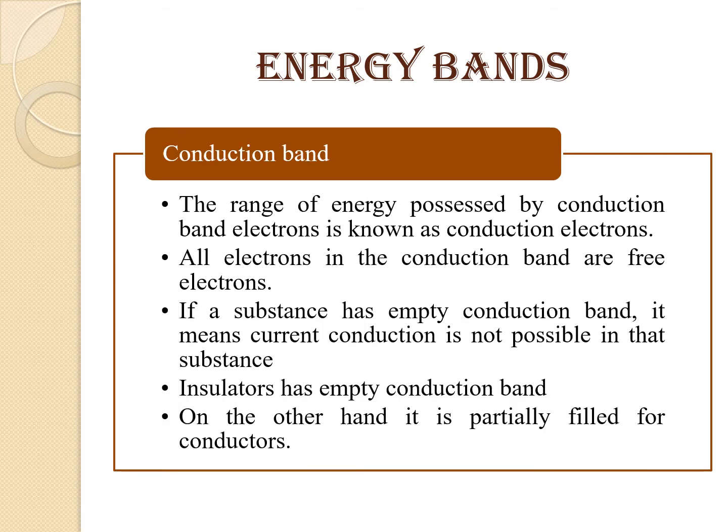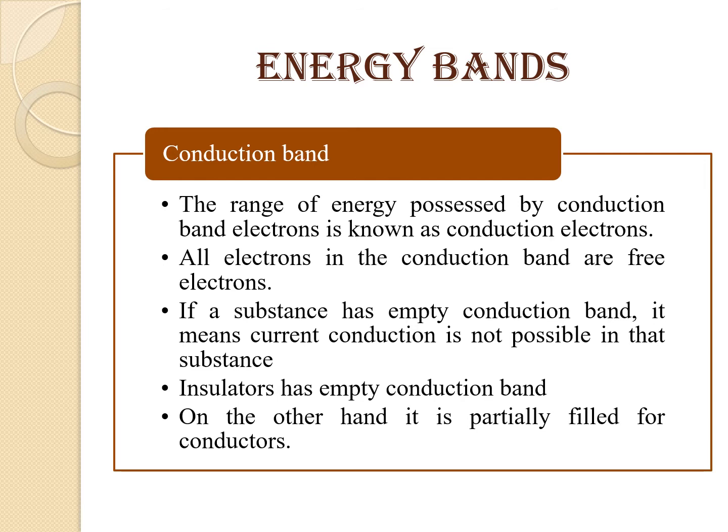The next band is the conduction band. The range of energy possessed by conduction band electrons is known as the conduction band. All electrons in the conduction band are free electrons. If a substance has an empty conduction band, it means current conduction is not possible in that substance. Insulators have an empty conduction band.